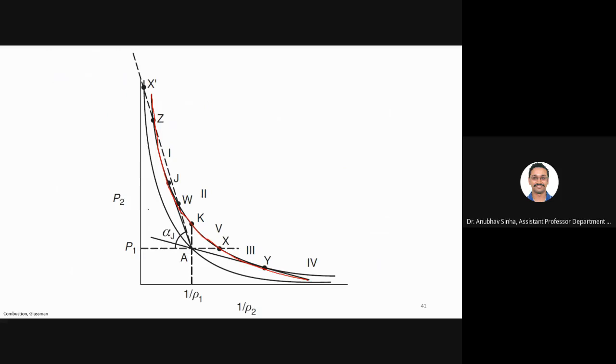Now, when we are talking about a normal shock, this is the curve which is followed. Let me draw in some other color, say blue. What we saw in the last slide, the Hugoniot curve for a shock, is what it will look like. Can anyone tell me what is the difference between this red and blue line?